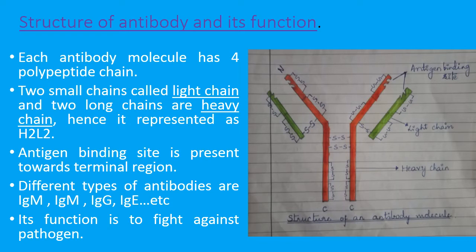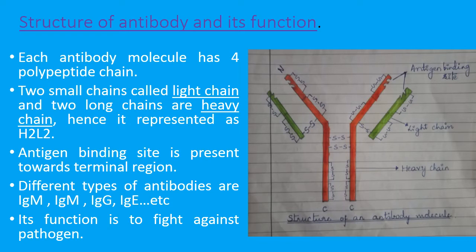Antibody appears in Y shape. This Y shape antibody consists of four polypeptide chains. Two longer chains I have drawn in red color are named heavy chains. Two shorter chains are in green color, and they are labeled as light chains. Because it consists of two heavy chains and two light chains, it is represented as H2L2.